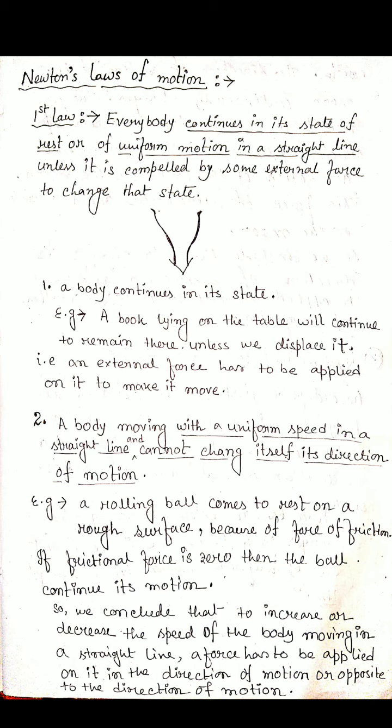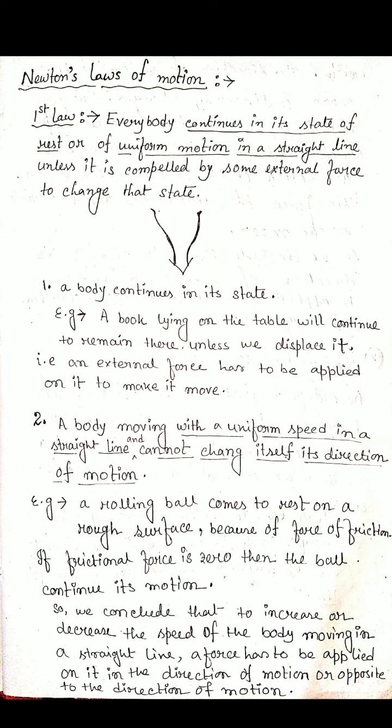Inside this statement, three points are there. In some books it is written as three points, but here I will write two points. First point: a body continues in its state of rest.